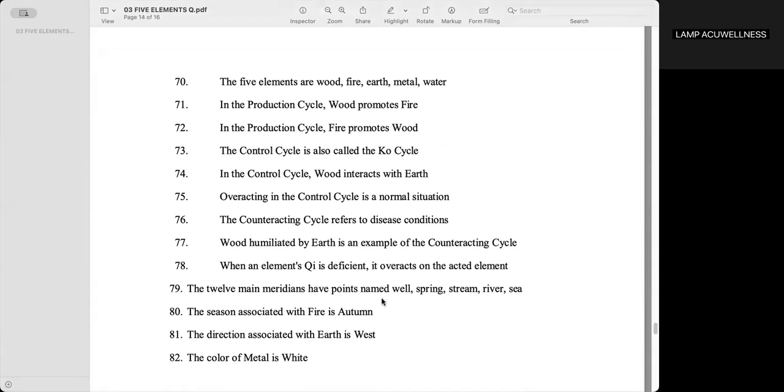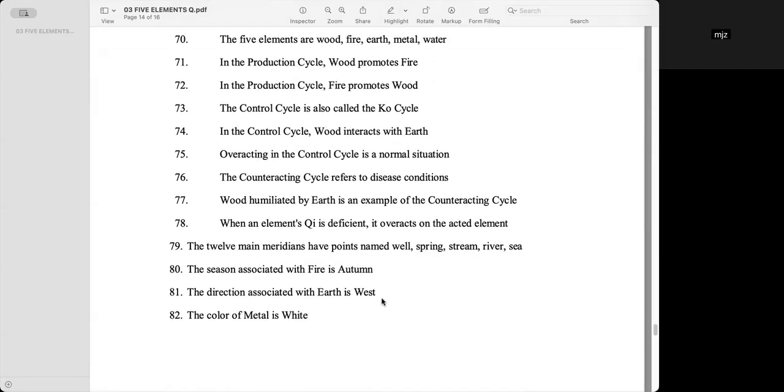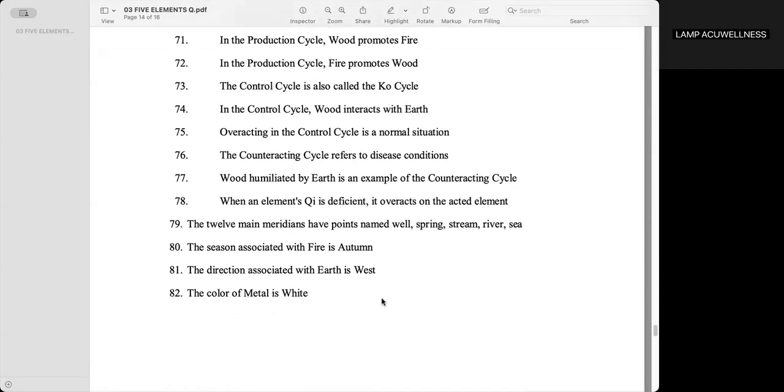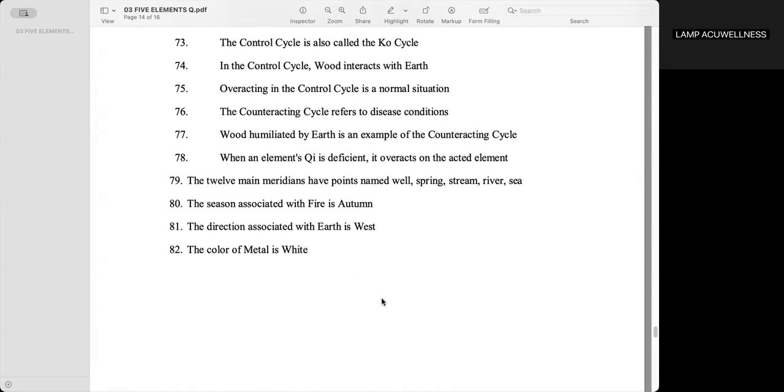In the production cycle, fire promotes wood. False. The answer is false. The control cycle is also called the cool cycle. True. In the control cycle, wood interacts with earth. The answer is true.